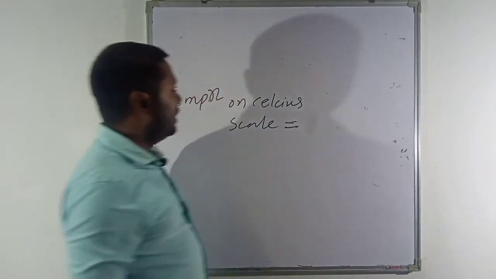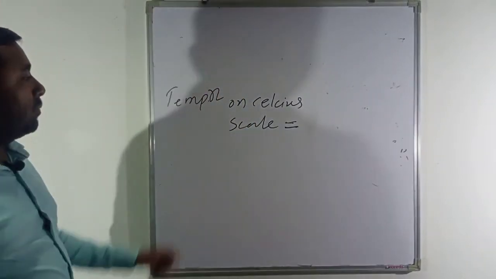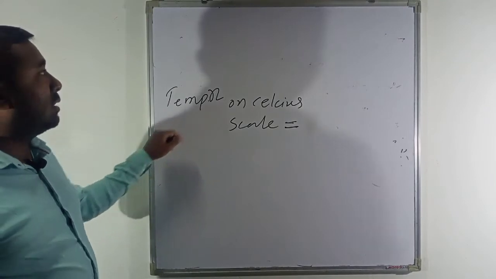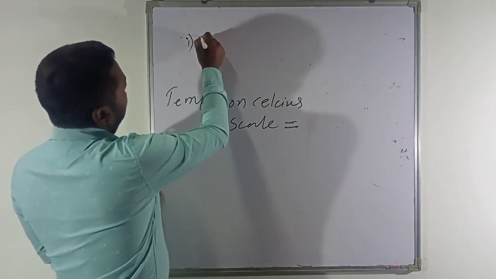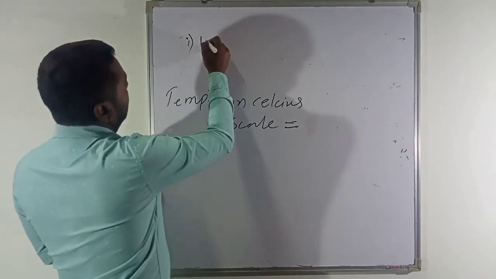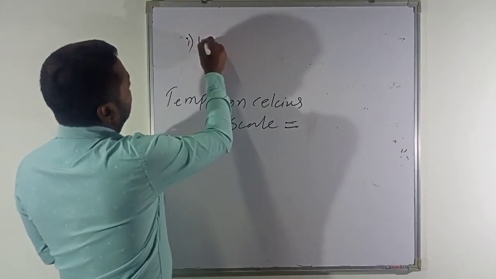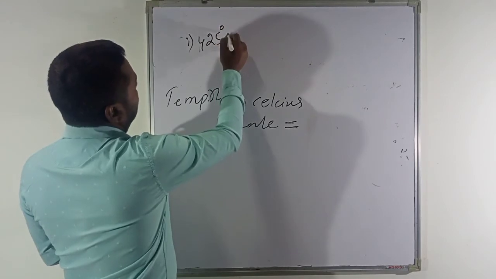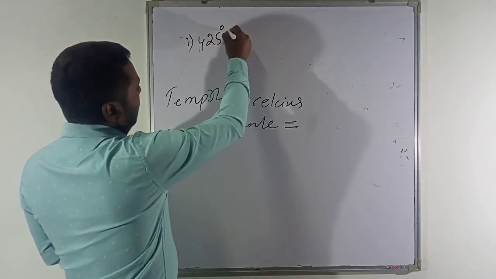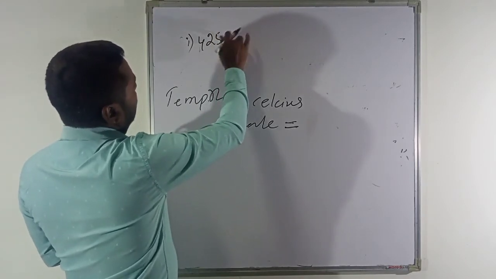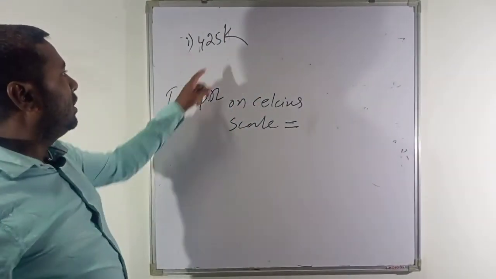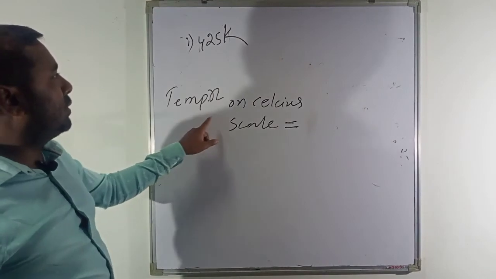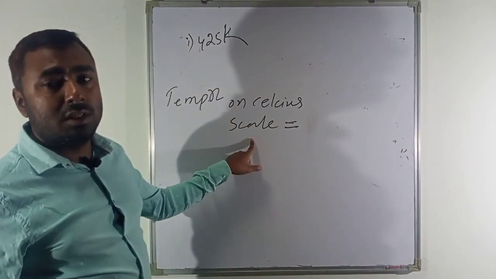Suppose this one is given in a problem, 425 Kelvin, and you have to convert this into Celsius scale.